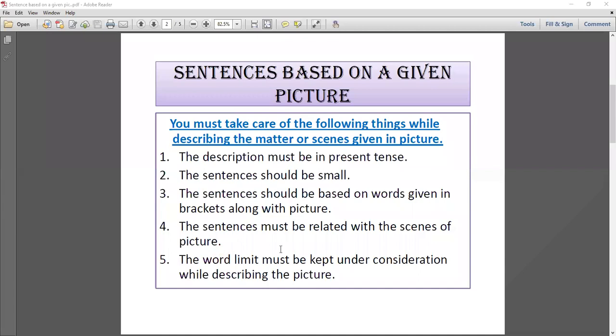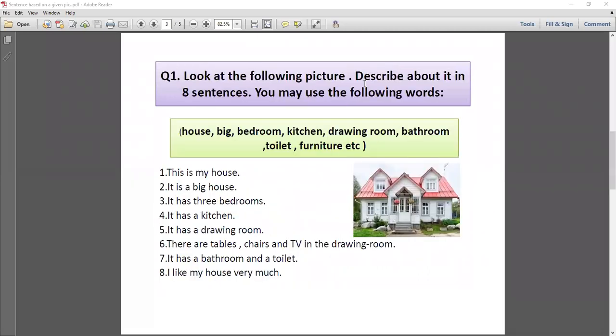Okay, number 5 is, the word limit must be kept under consideration while describing the picture. So आपको ये भी ध्यान में रखना है कि आपकी जो word limit है वो कितनी होनी चाहिए. Okay, student, I hope you have understood. Now let's start our example of the sentences based on a given picture.